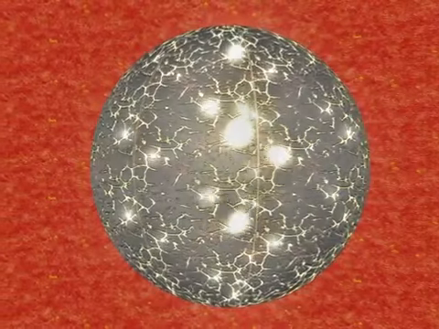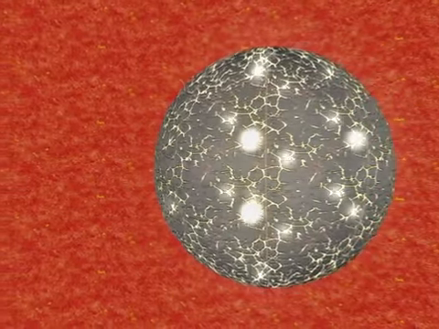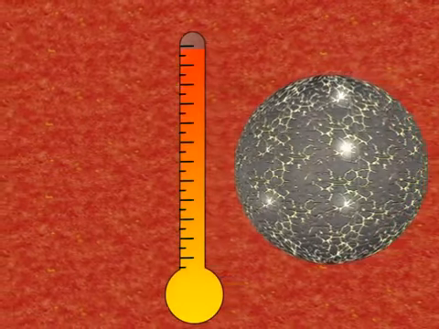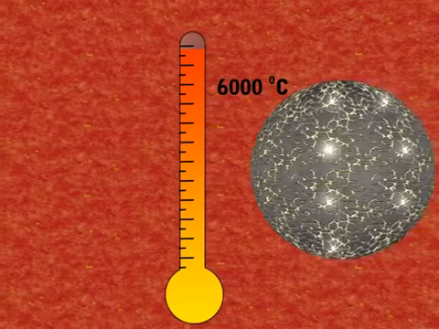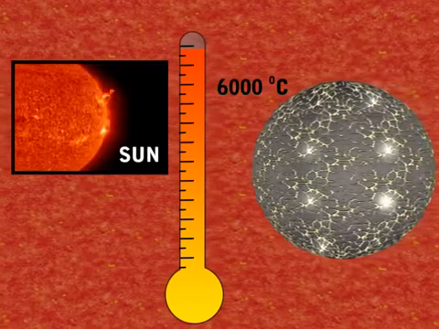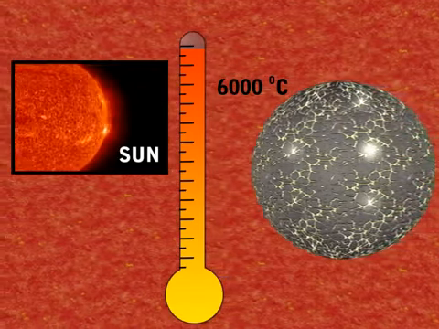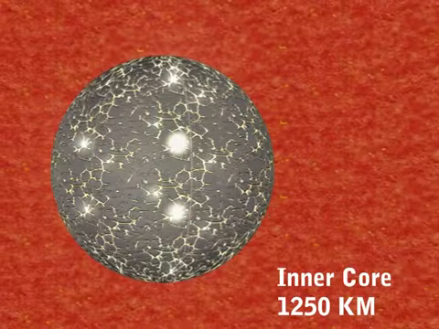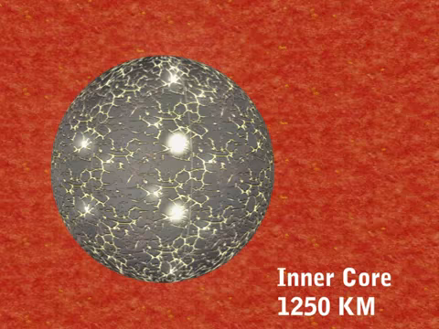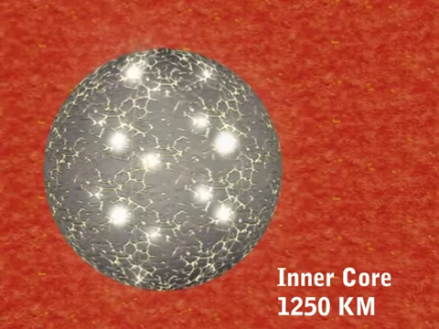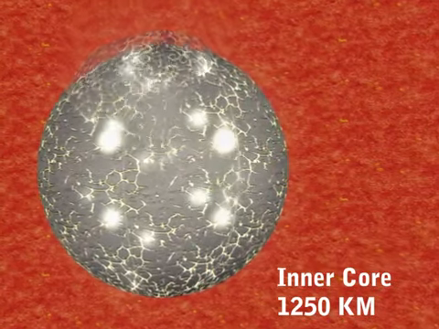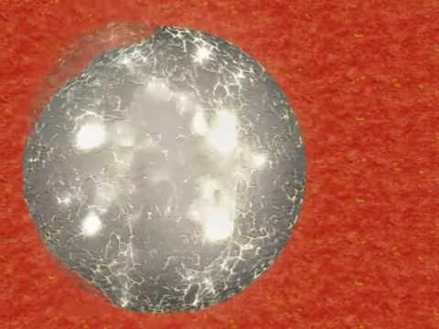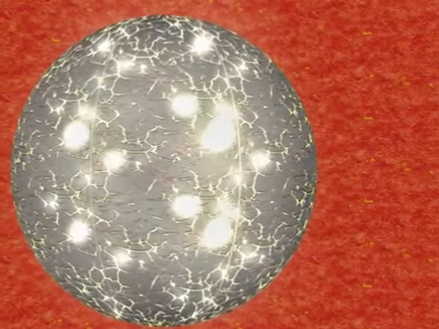We now come to the innermost layer of the earth, the inner core. The inner core has a temperature of around 6,000 degrees Celsius. This is nearly the temperature of the sun's surface. The inner core has a depth of 1,250 kilometers. Unlike the outer core, the inner core is in solid state. The intense pressure of the layers of the earth ensures that the inner core remains solid in nature.